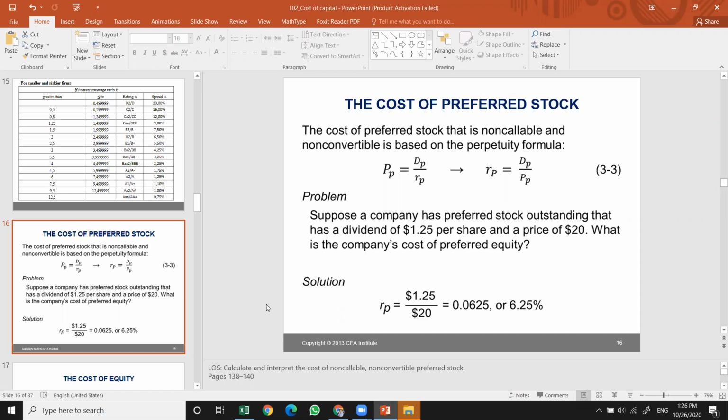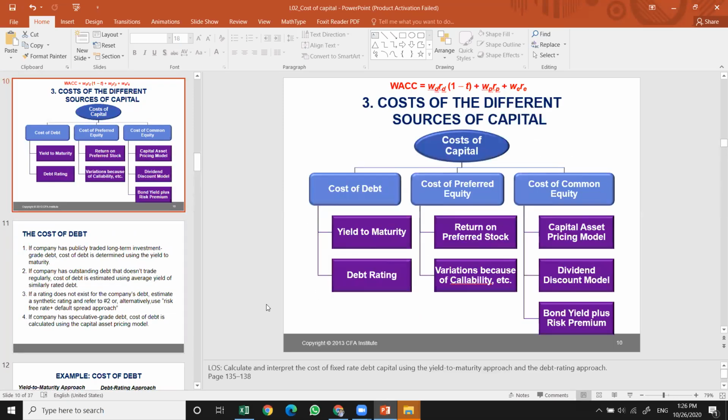However, we need to calculate this cost of preferred stock only if the company has some preferred shares outstanding. If it doesn't have any, we directly assume it's zero, like in the formulation given here, this middle part. If the company doesn't have any preferred shares, then we don't need to proceed with the estimation of the proportion and the cost of preferred equity, more specifically.